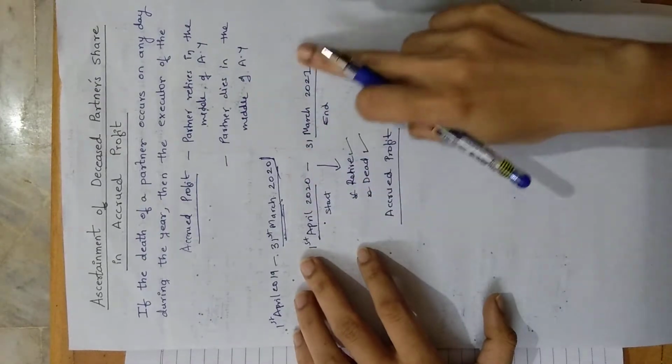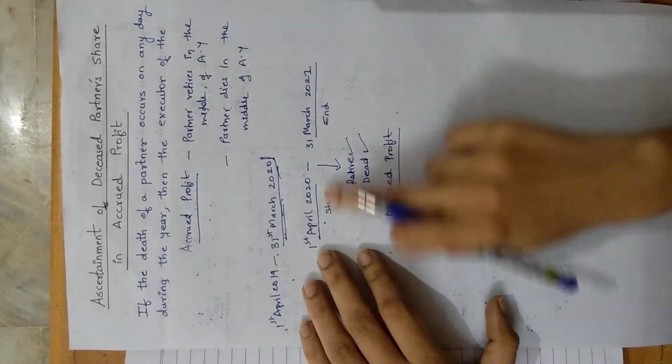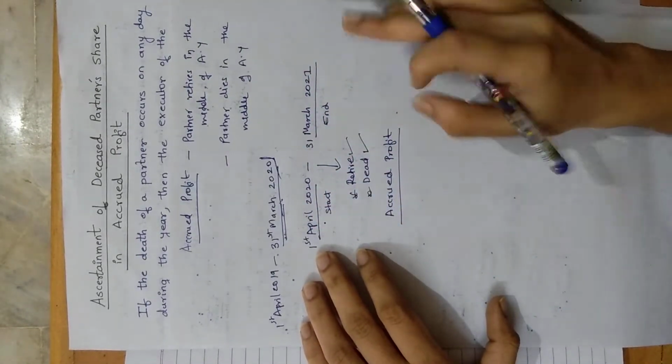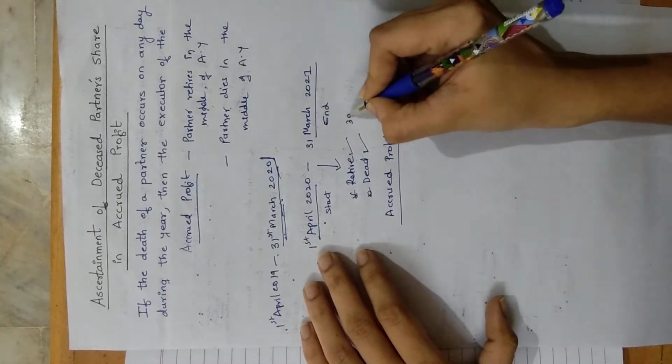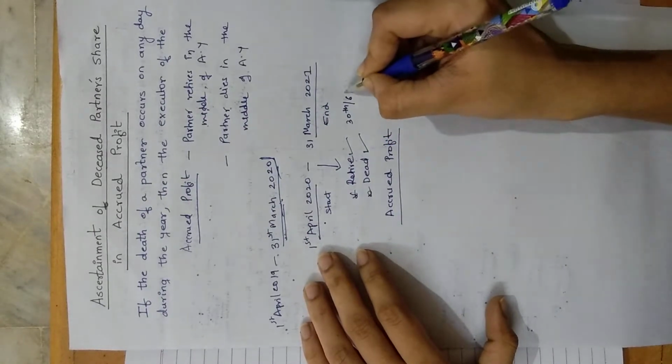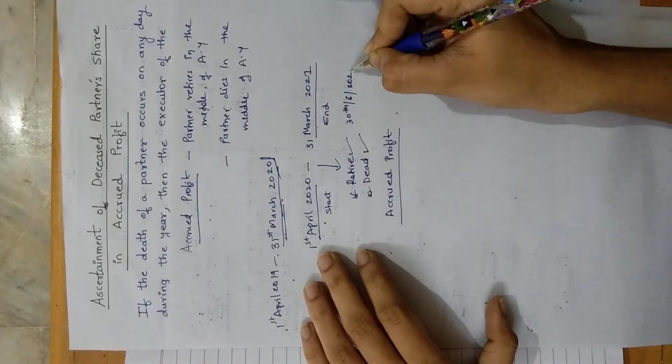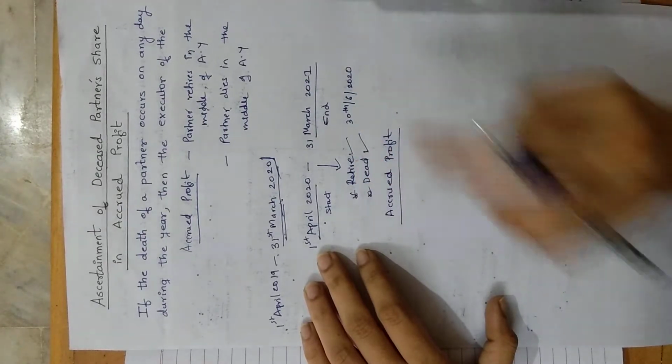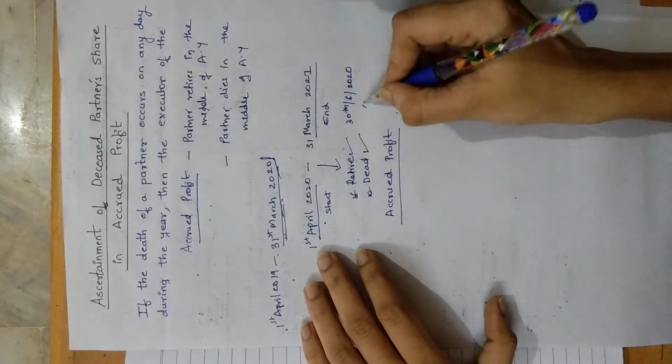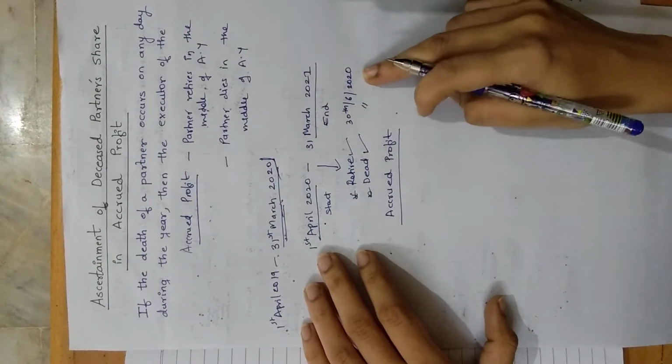आता suppose हे year चलताले, this year was going on आणि मदींच on 30th June 2020 एक partner retired जाता किंवा the partner is dead on the same date.